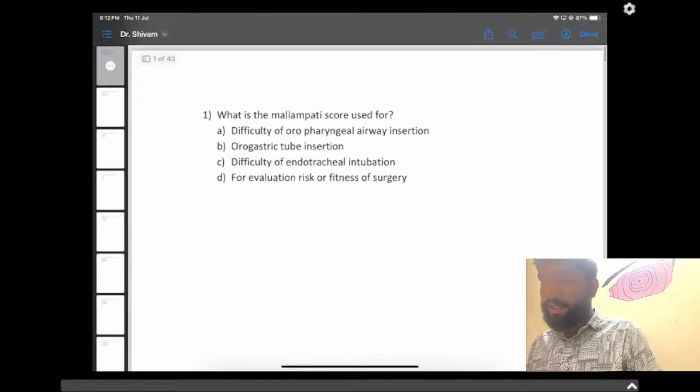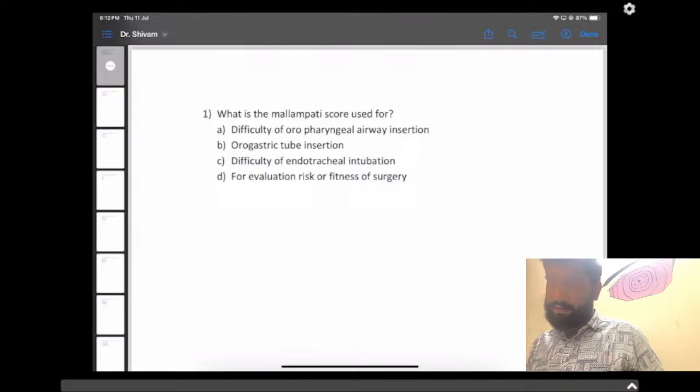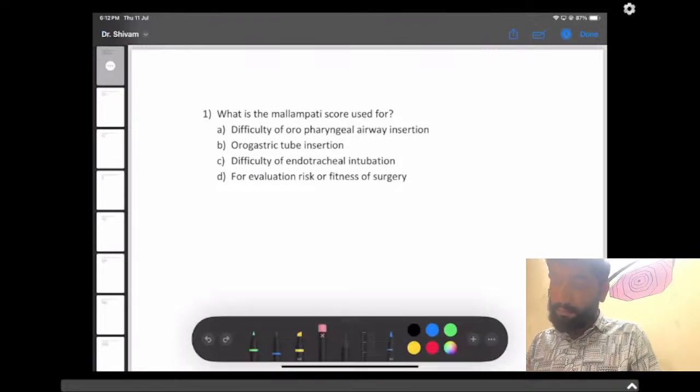So we'll begin with anesthesia. The first question was a previous year question, one of the most important topics: the Mallampati score. The question was, what is the Mallampati score used for? As you all know, there are 4 grades depending on the Mallampati score: grade 1, grade 2, grade 3, and grade 4. It is based on the difficulty of endotracheal intubation, or we can say it is based on airway management.